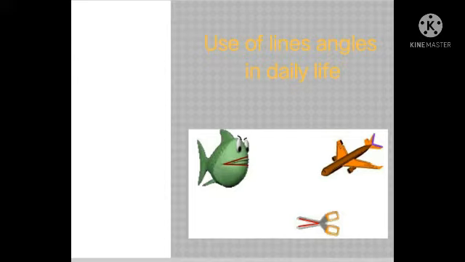Similarly, the second picture is the aeroplane. The plane is also making an angle. How? See the wings of the plane and the body of the plane, they are also making an angle. Similarly, the third picture is the scissors. The two blades of the scissors are also making an angle, and we can adjust the angle according to our choice by moving the blades.